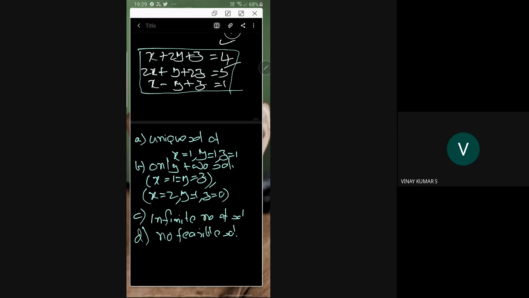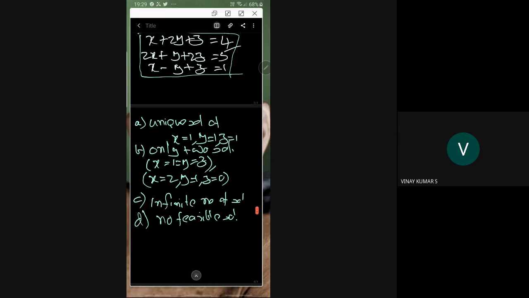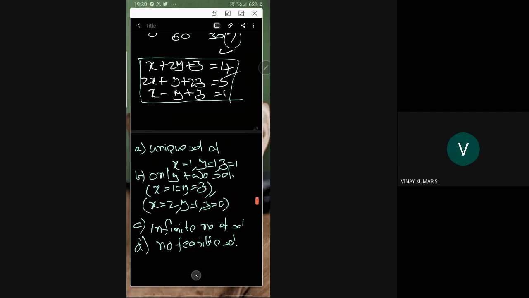What are the alternatives here? The system may have a unique solution, or it may have an infinite number of solutions, or there is no solution. So these three. When such things are asked, you can straight away eliminate B. And the other one says that it has a unique solution.